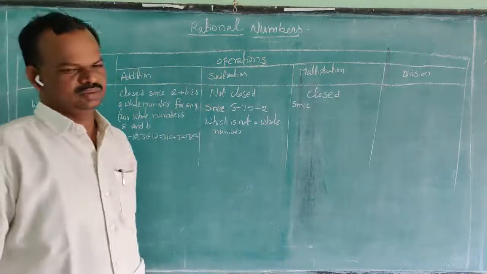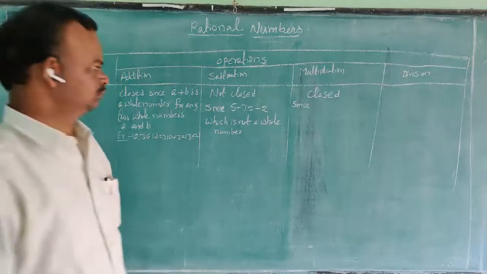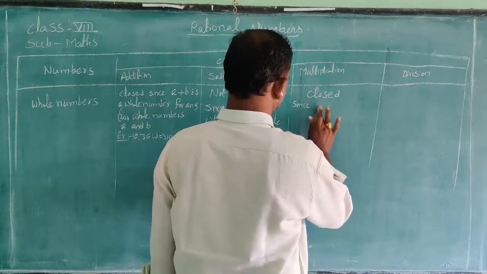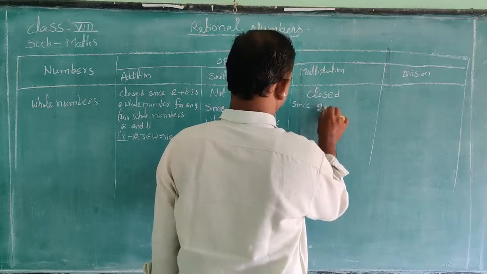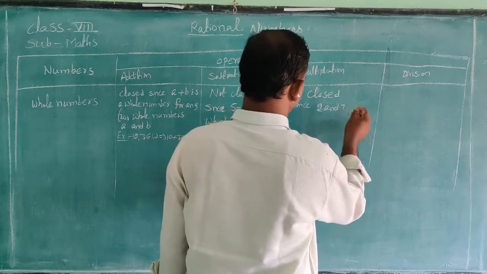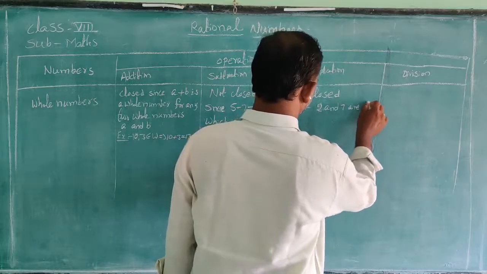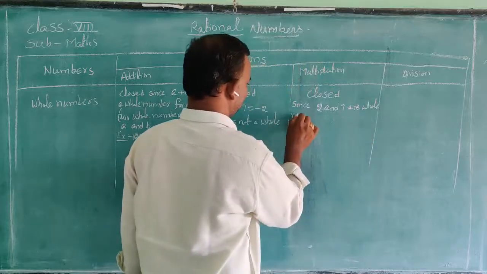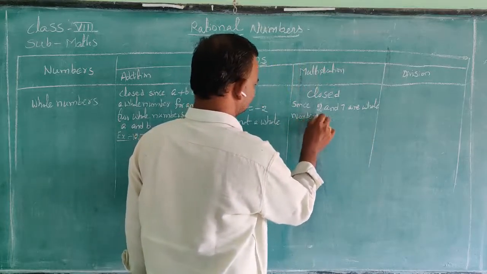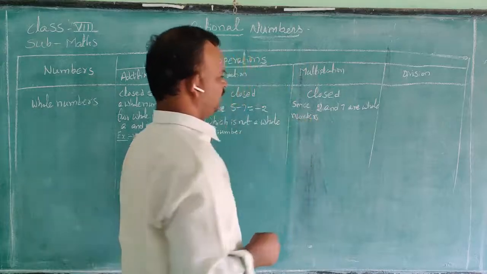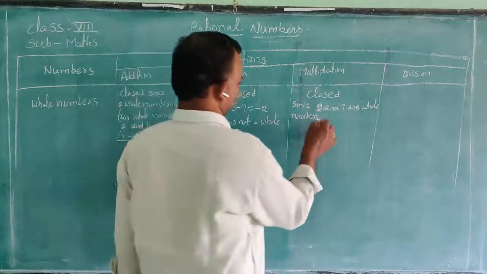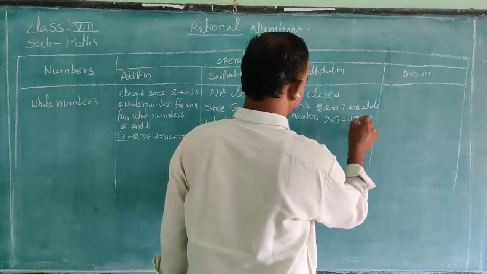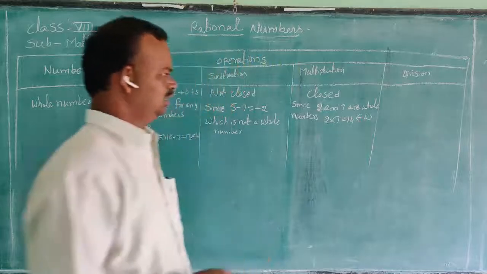Since we will write the example, multiplication. 2 and 7 are whole numbers. 2 times 7 is equal to 14, which belongs to W. 14 is also a whole number.